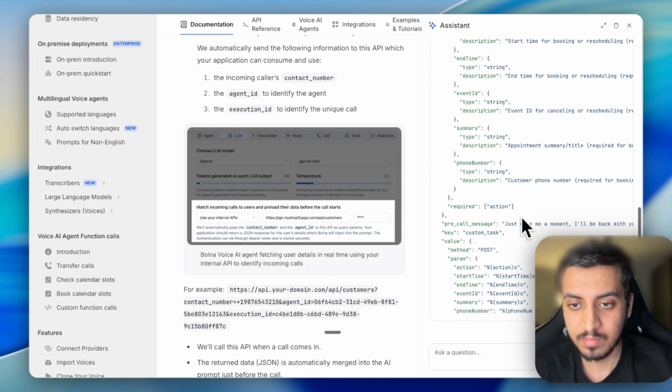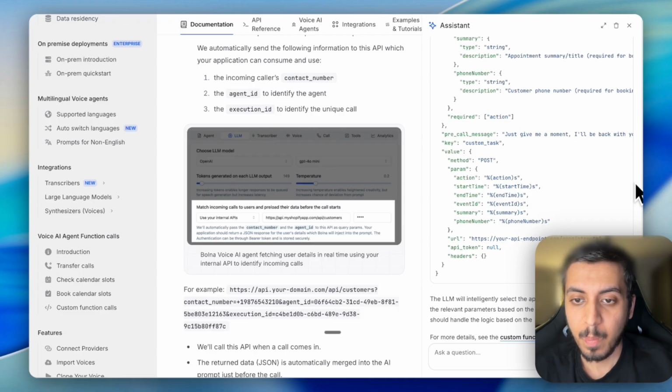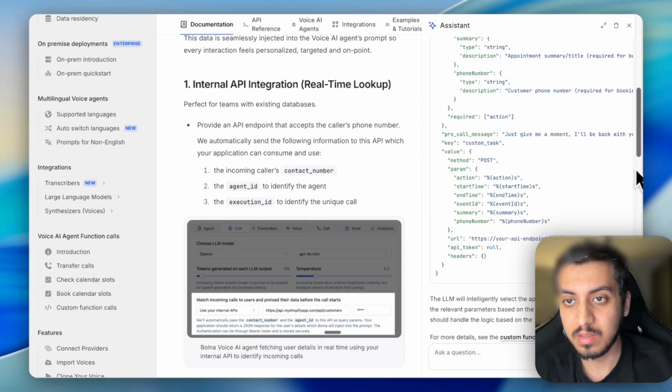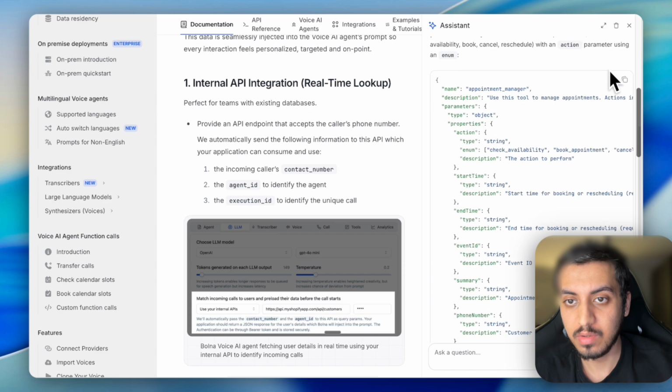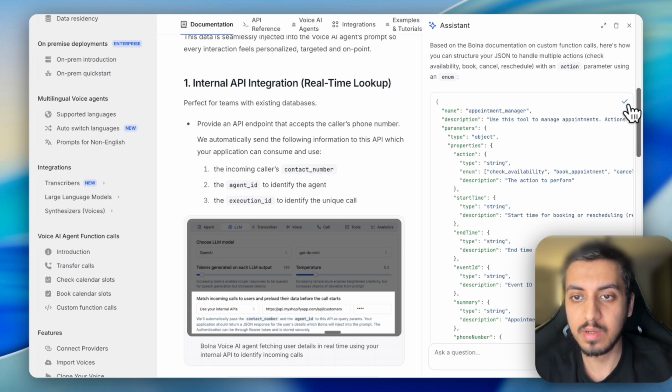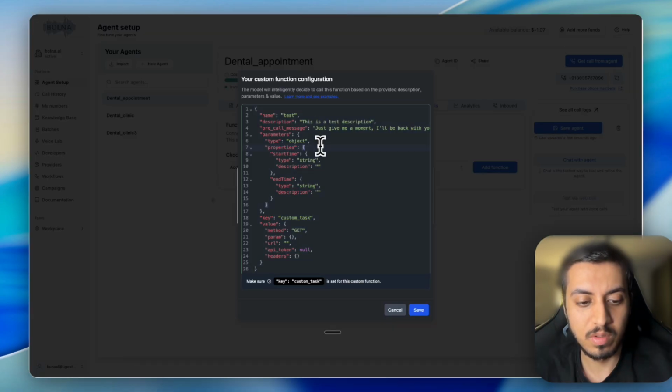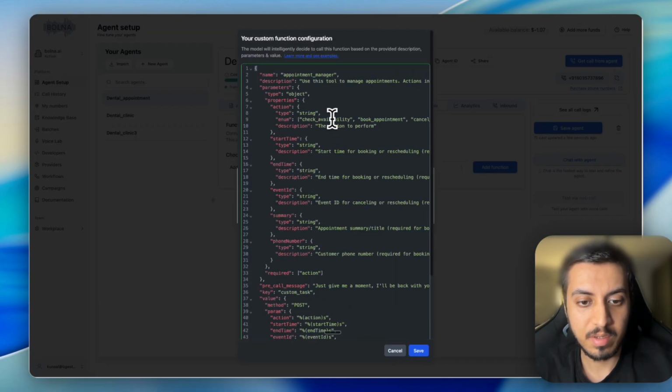Okay, so it has defined and given us a full tool call. Simply copy it and go to our tool. Let's paste it here. Make sure to change the name. I'm calling it Bolna tool.